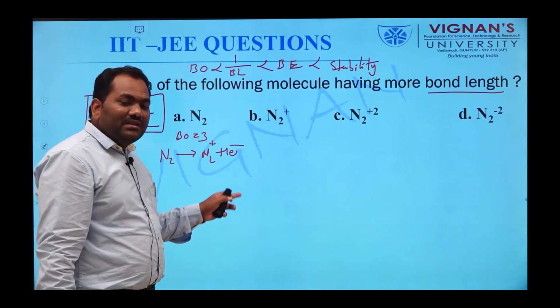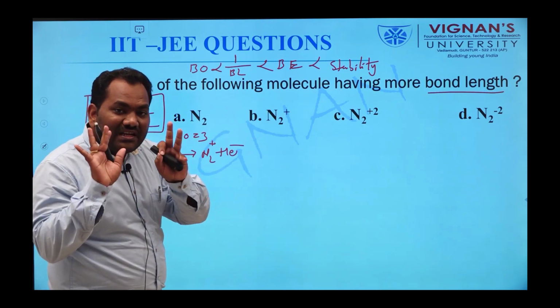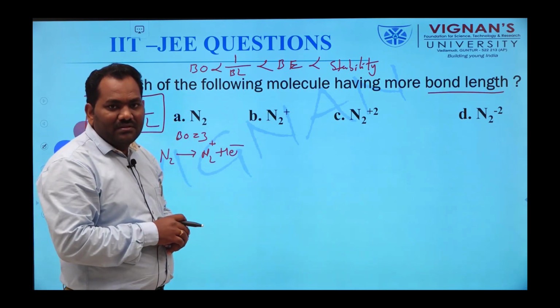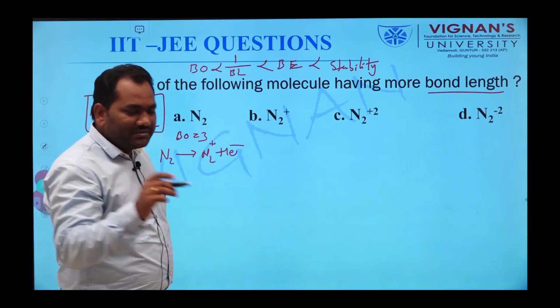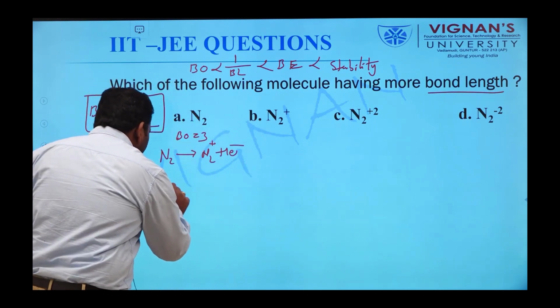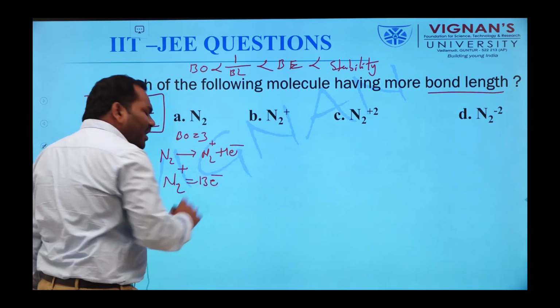According to this, N2 plus contains only 13 electrons. That N2 plus molecule contains only 13 electrons. We have a small doubt.